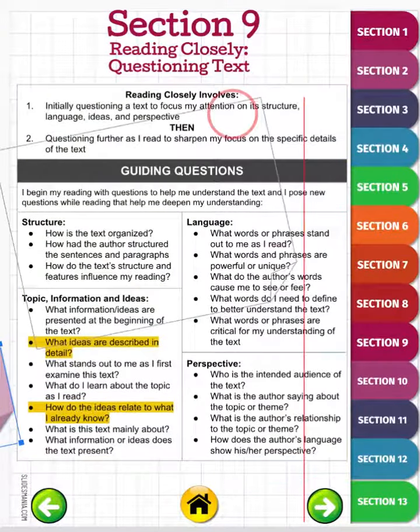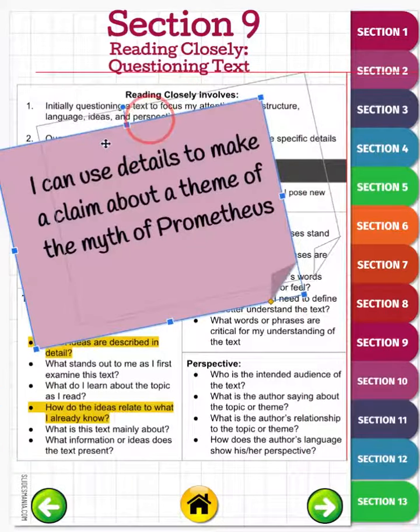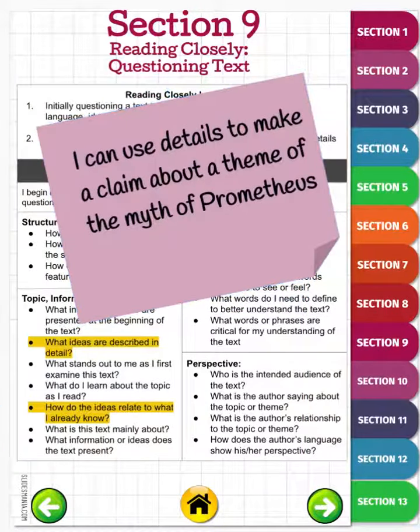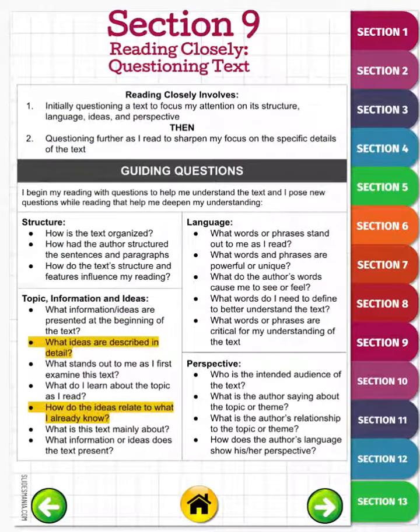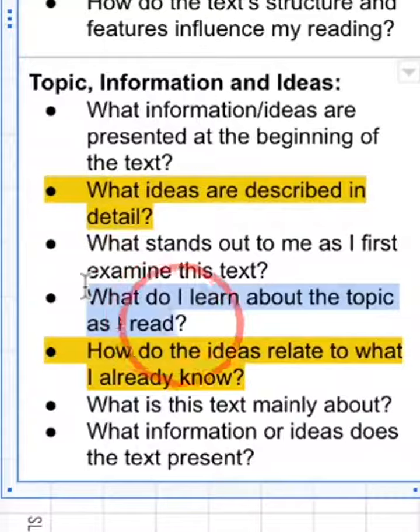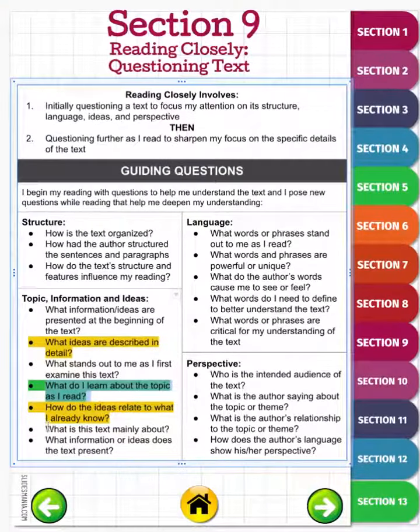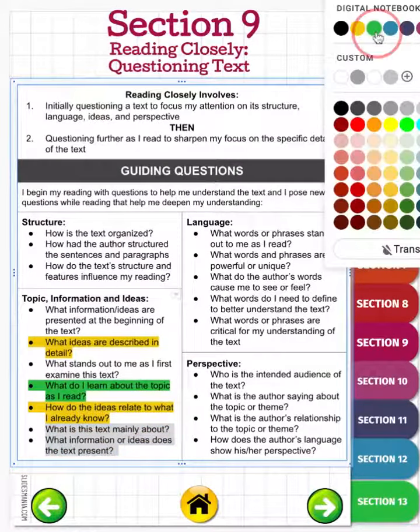And then we also have this I can statement of I can use details to make a claim about a theme of the myth of Prometheus. Finding the theme and using those details is a higher order thinking skill. So that's a lot harder to do, but that's also in the area of what ideas are described in detail. What do I learn about the topic as I read? So that goes along with this one. What is this text mainly about? And what information or idea does this text present? So that's also like that message that we're supposed to be getting.